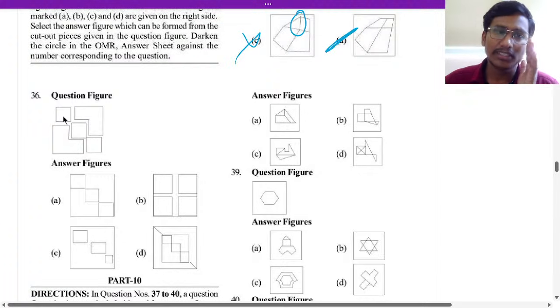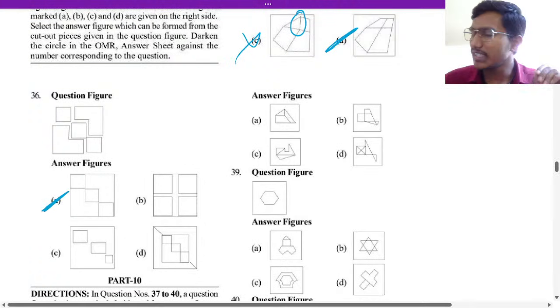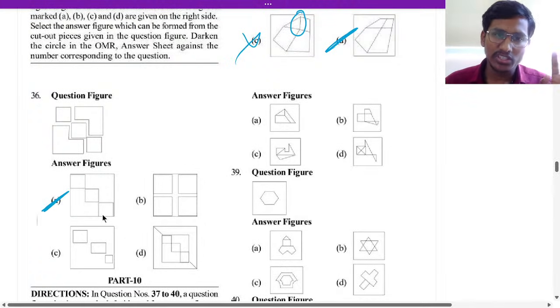Now 36 here. So you just have to join in the same places, you will get the answer option A. Answer option A is correct for the 36th question. Okay, good, very easy.